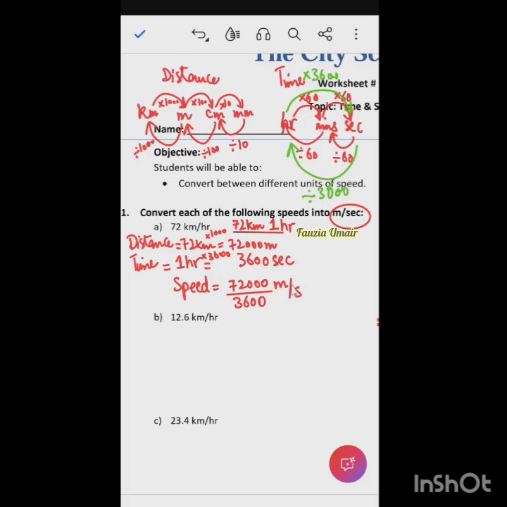Now you can just simplify. The calculations are really easy. Cancel these two zeros. So it's 720 by 36. Now with which number can I divide? I can divide by 12. 12 3s are 36.